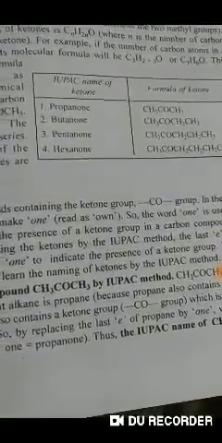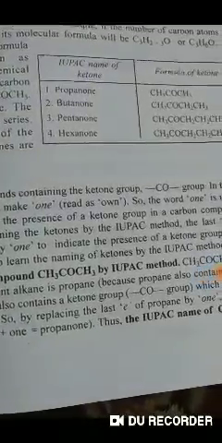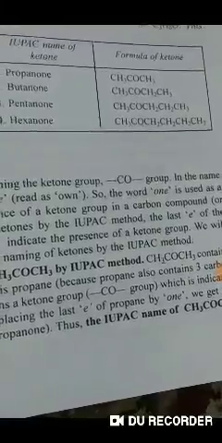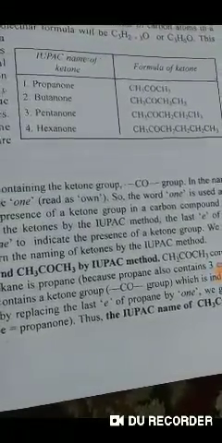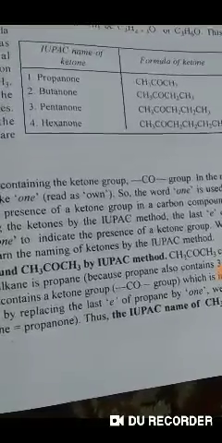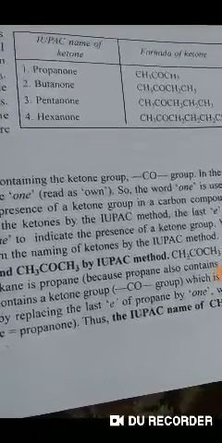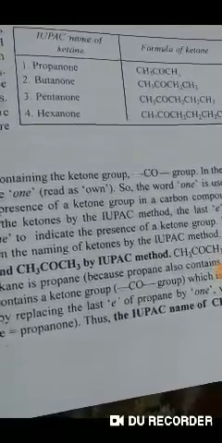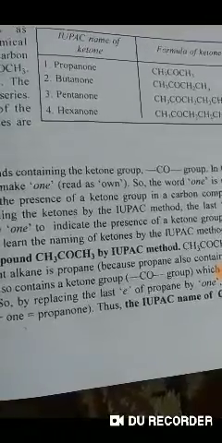So a ketone must contain at least 3 carbon atoms in its molecule, 1 carbon atom of the ketone group and 2 carbon atoms on its 2 sides. There can be no ketone with fewer than 3 carbon atoms in it.